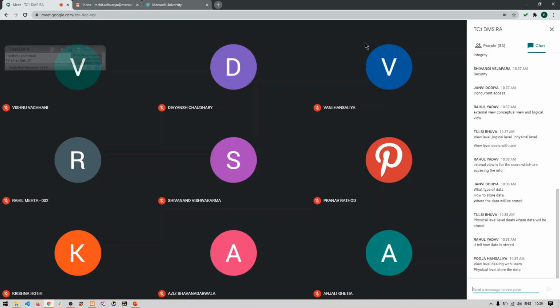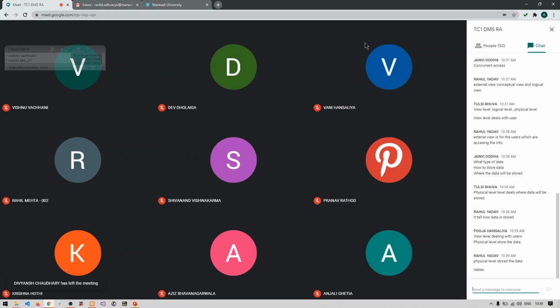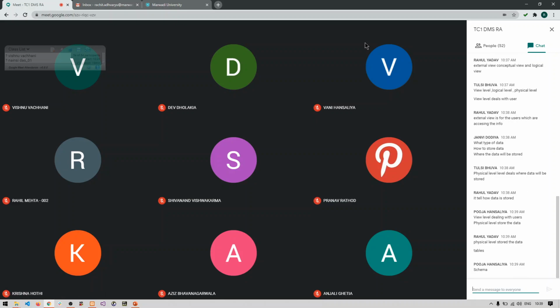So we can say what type of data to be stored, how the data to be stored, and where the data to be stored. So now whenever we are dealing with how to store the data, what actually does it provide us? Tables, or we can say structure or schema of the database or data. Structure or schema. Yes, Pooja, very good.